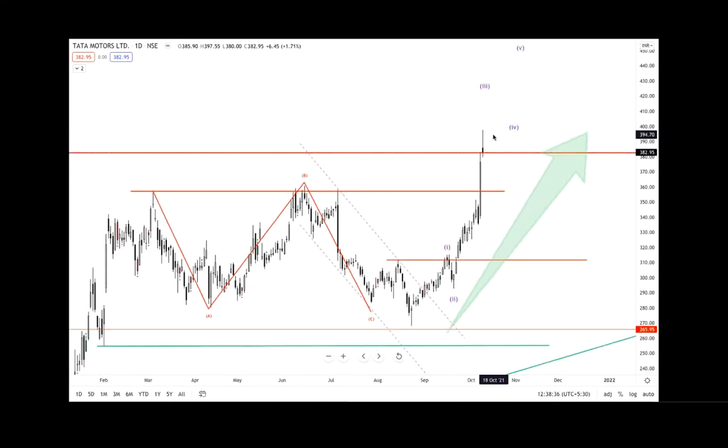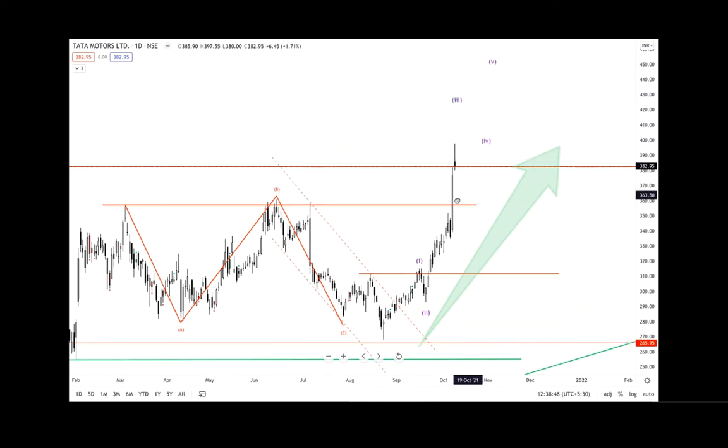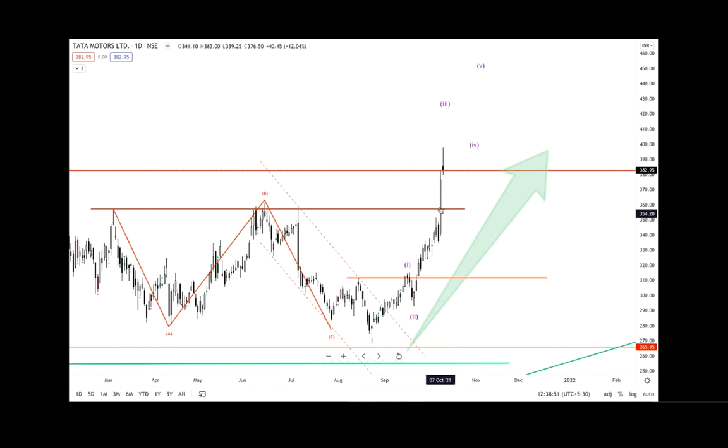It can still be taken as an incomplete wave 3, meaning the stock price can still go higher to complete wave 3, and then wave 4, and then wave 5. So this stock has a lot more to go. This is just a breakout of these levels from the highs of March and June. Look at the strong breakout, the candle which has given the breakout.